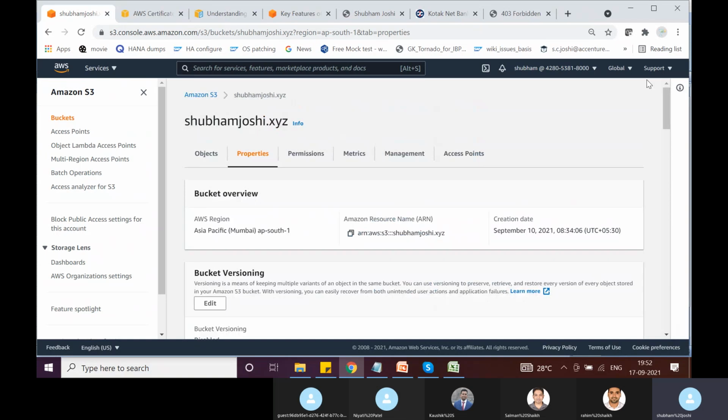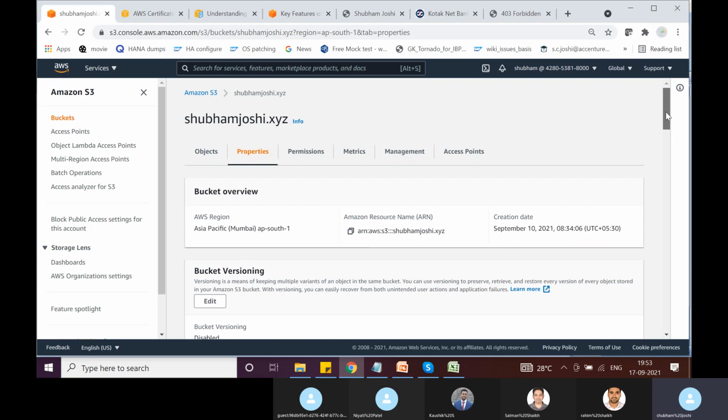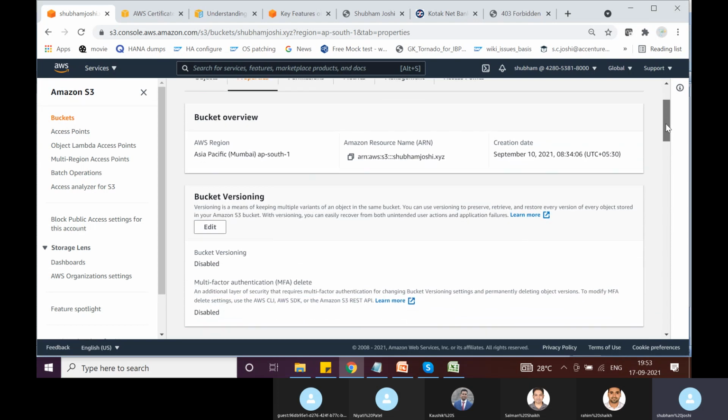The good part with serving content through CloudFront is that you don't have to make your S3 bucket objects public. Let's see how we can do it. For now, we'll see whether or not there is a bucket policy associated with this bucket.